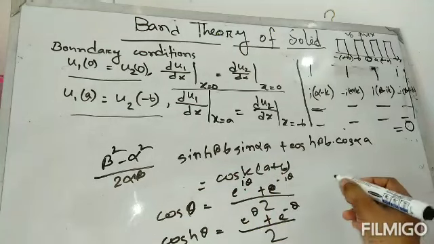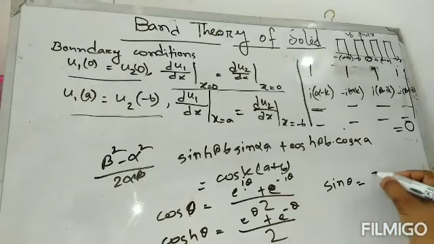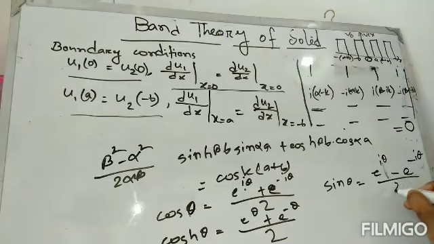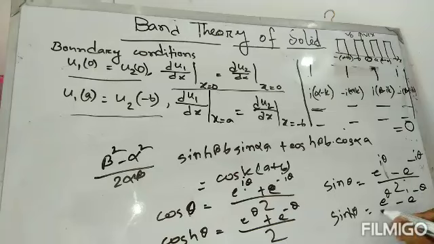For sine, sin theta equals (exponential i theta minus exponential minus i theta) divided by 2i, and sinh theta equals (exponential theta minus exponential minus theta) divided by 2.